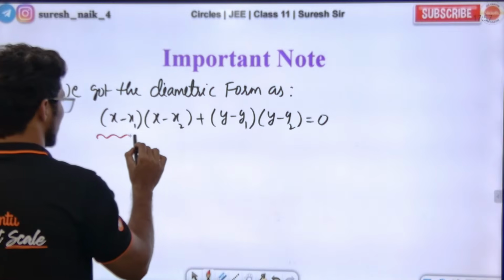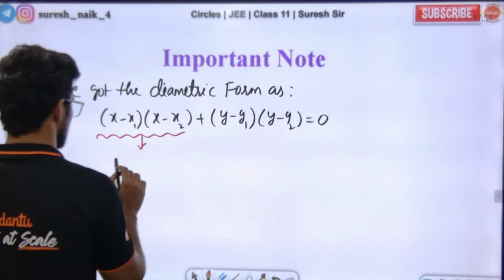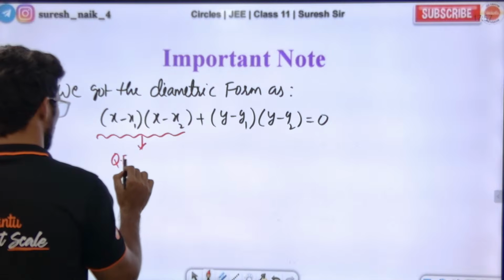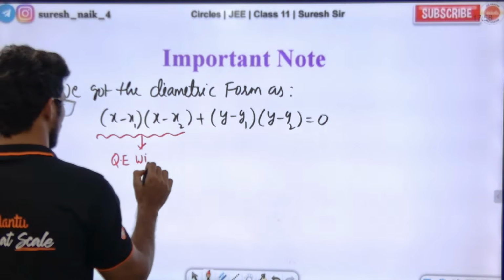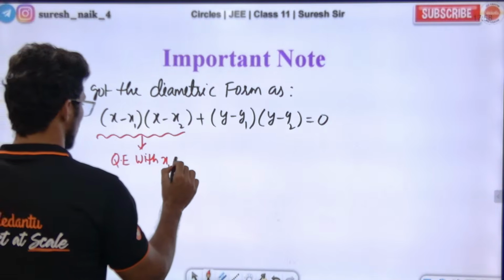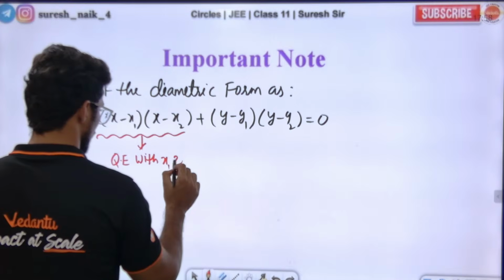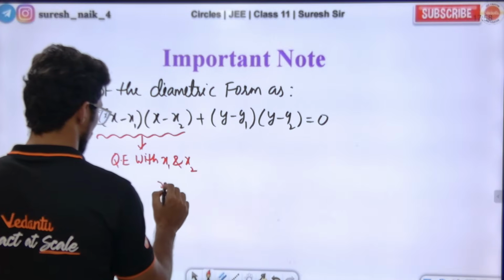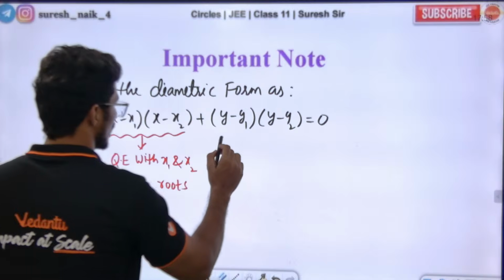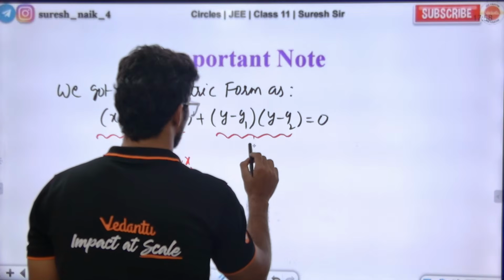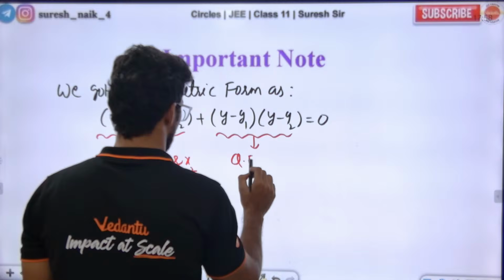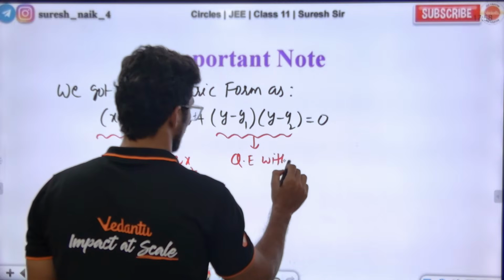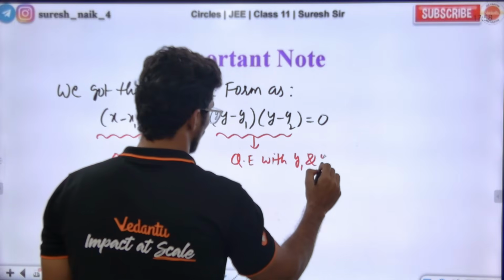This is the quadratic expression with roots x1 and x2, and this is the quadratic equation with roots y1 and y2.